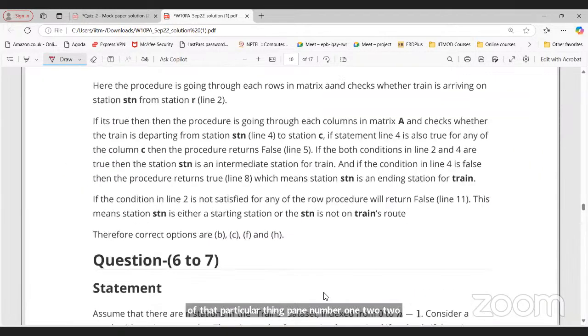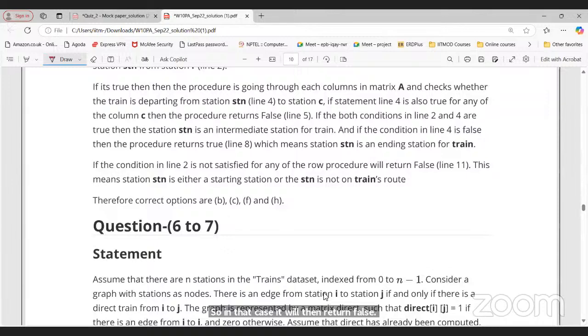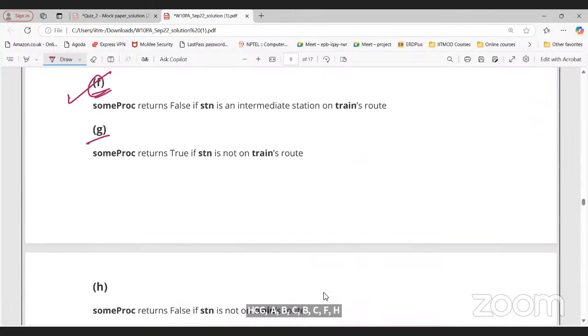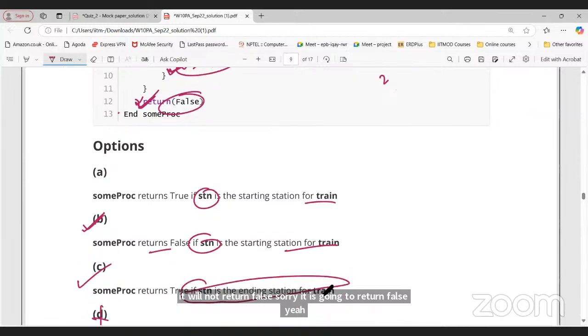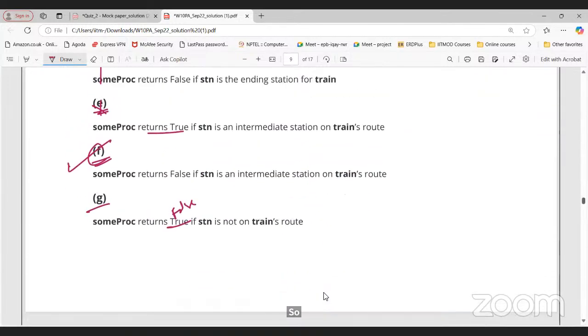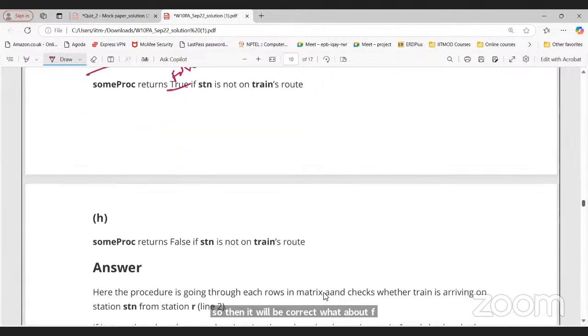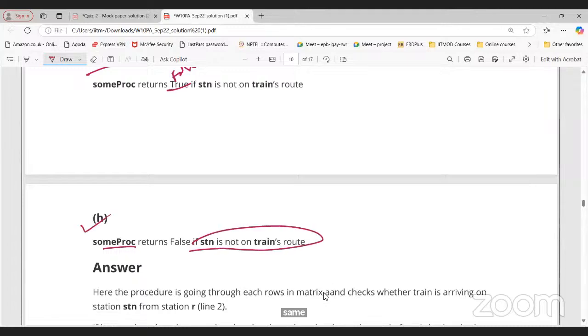G. Let's see G. A, B, C, B, C, F, H. F is correct. H is correct, not G. It is going to return false, so then it will be correct. What about F? Yes, that is also correct. What about H? Yes, sir, this is correct. It will return false if there is no train on the same thing, like if we do not have the station. So this is the way to solve.